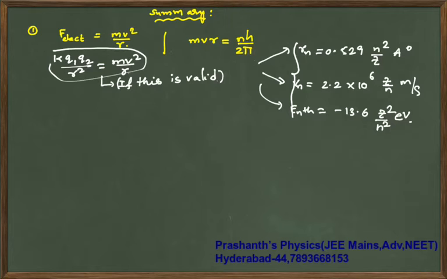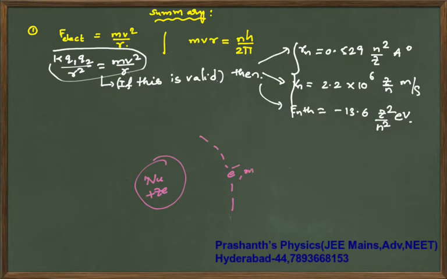These results, whatever I have written in white color, are all valid under the assumption that you are considering this electrostatic force. Now let us say the electron is not revolving around the nucleus because of electric force.